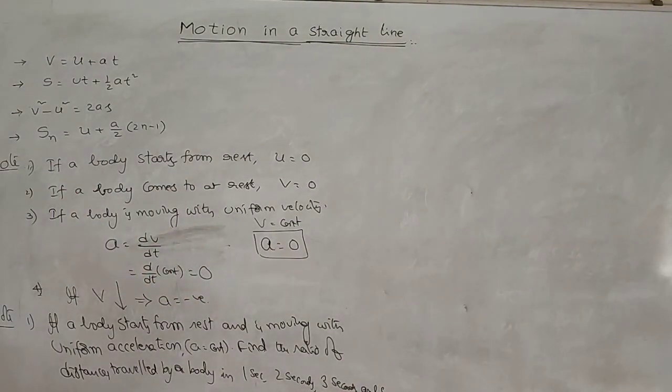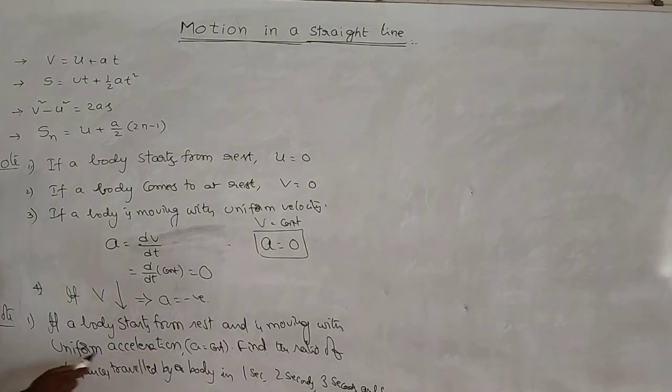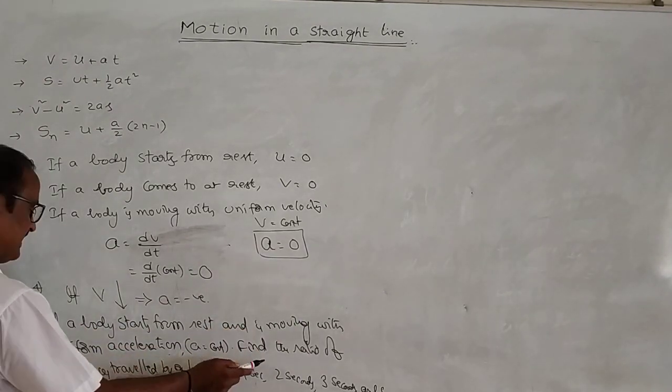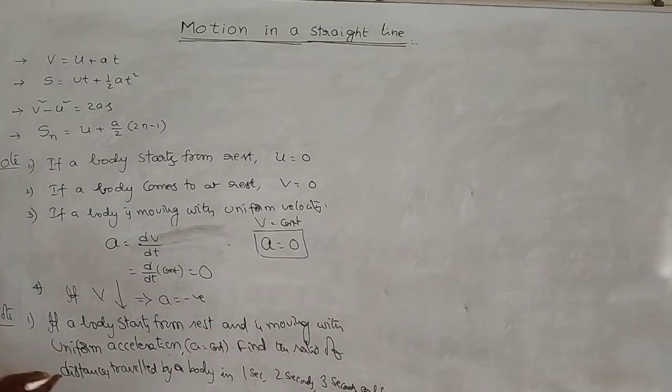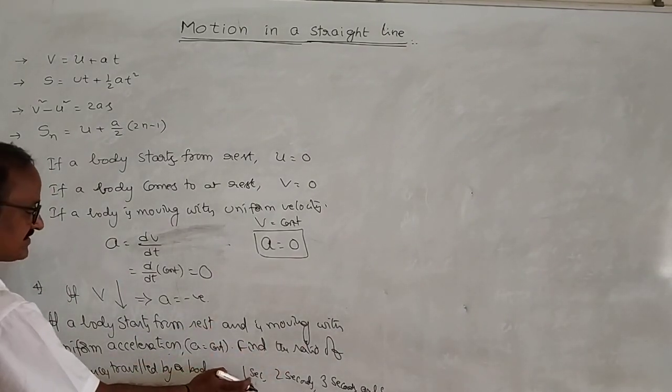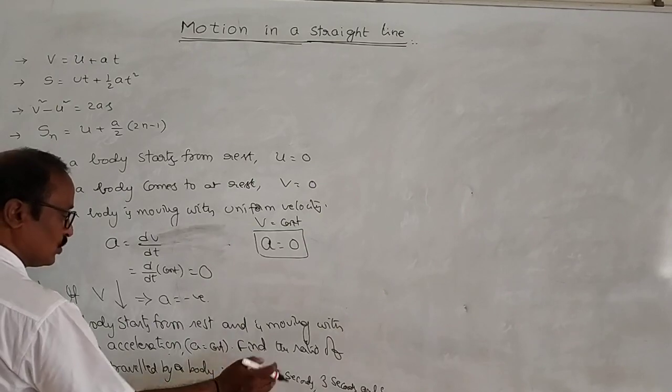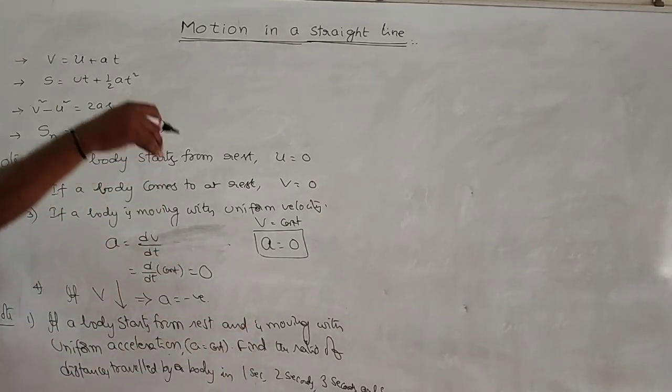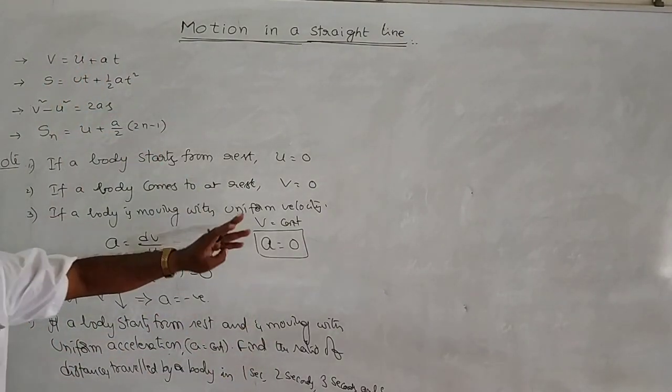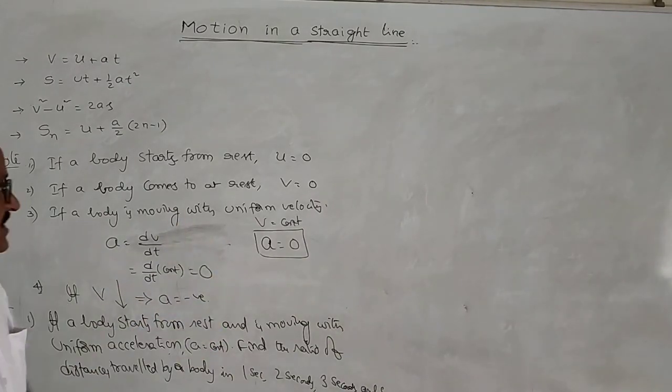So this is the question. Find the ratio of the distance traveled by the body in 1 second, 2 seconds, 3 seconds, 4 seconds, and so on. It is 1 second, not a particular second.